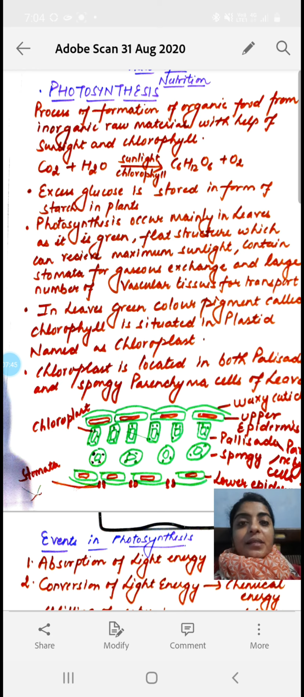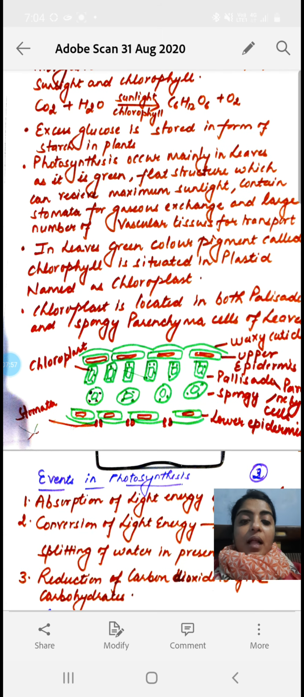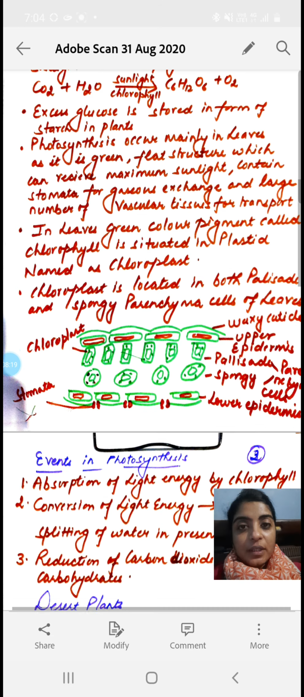Here I have written the simple reaction of photosynthesis, where carbon dioxide and water are the inorganic raw materials. In the presence of sunlight and chlorophyll, they form a complex carbohydrate, that is glucose, and oxygen. Now here we have to remember that the excess amount of glucose is converted into sucrose and then further stored in the form of starch in the plants.